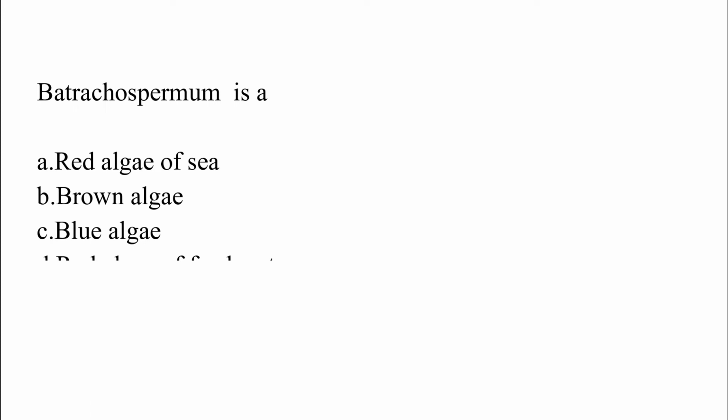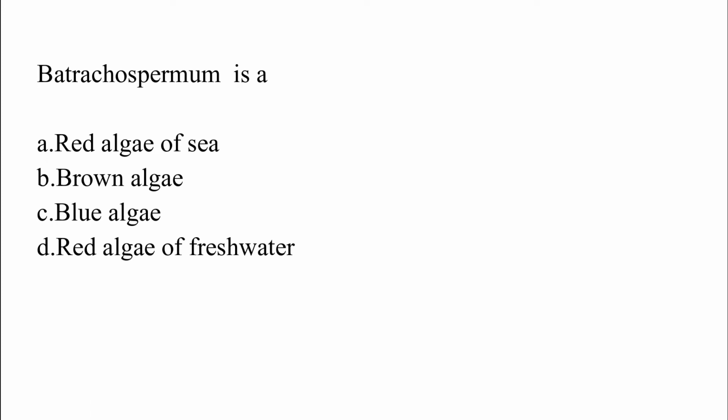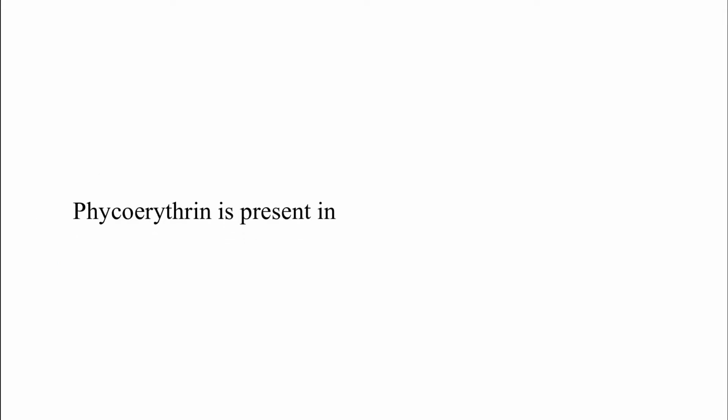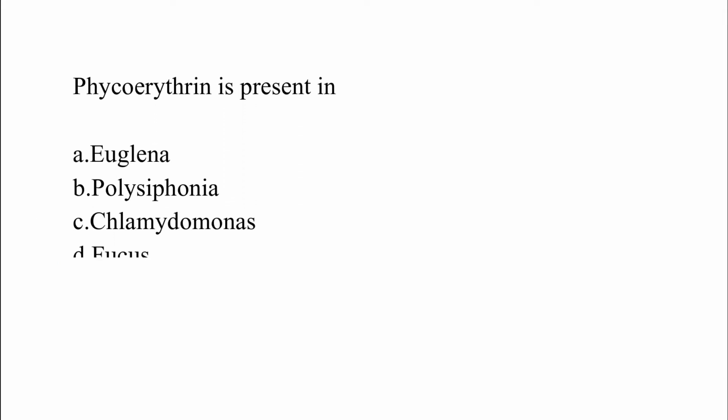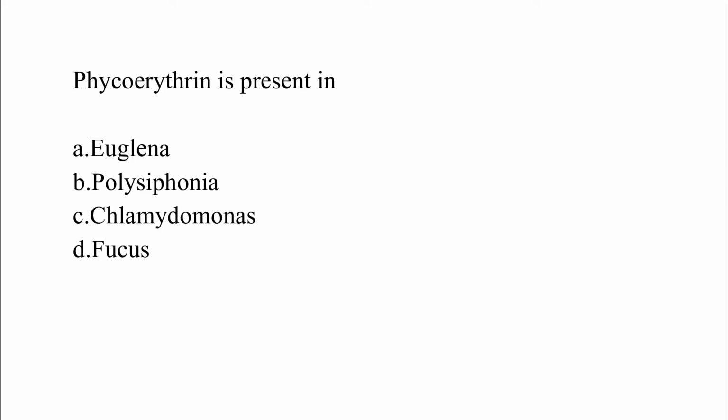Batrachospermum is a: option A, red algae of sea; option B, brown algae; option C, blue algae; option D, red algae of fresh water. The correct answer is option D, which is red algae of fresh water. Phycoerythrin is present in: option A, Euglena; option B, Polysiphonia; option C, Chlamydomonas; option D, Fucus. The correct answer is option B, which is Polysiphonia.